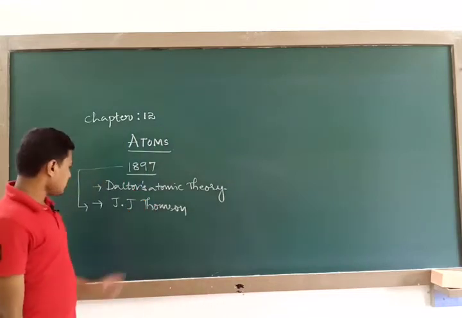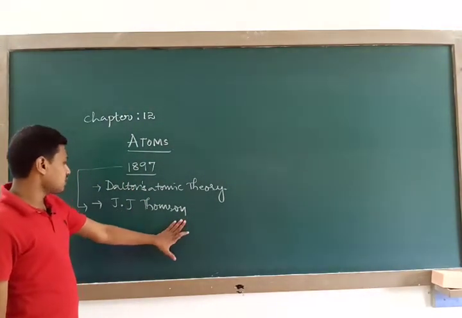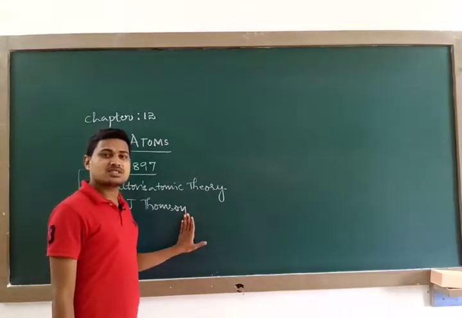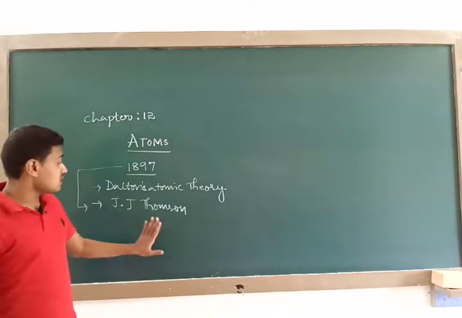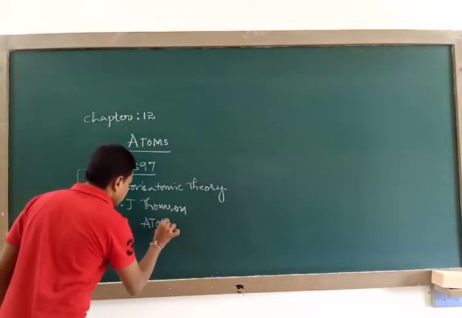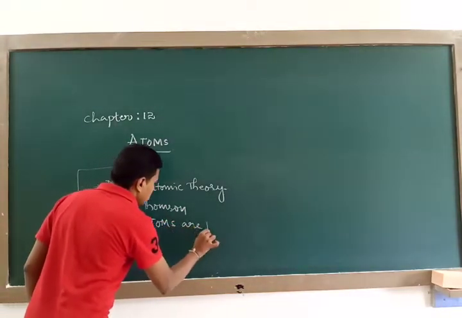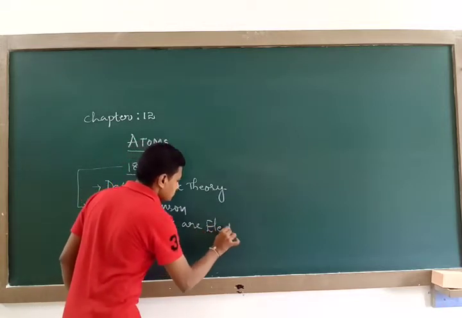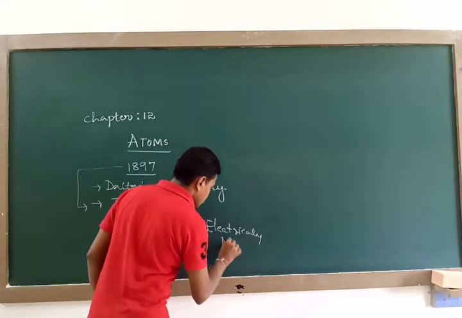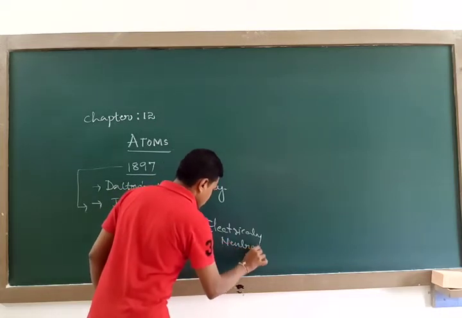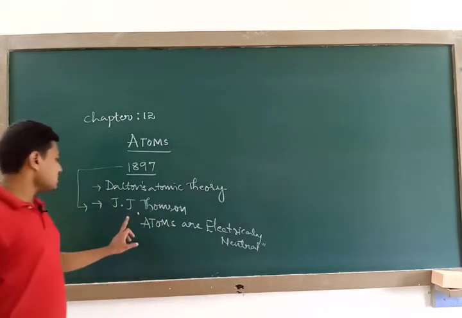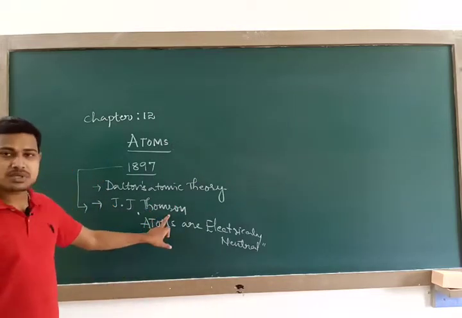After J.J. Thomson's experiment, he not only revealed the presence of negatively charged electrons, but he said that atoms exist in a neutral state. This is very important: atoms are electrically neutral. The negatively charged particle, the electron, was discovered by J.J. Thomson.